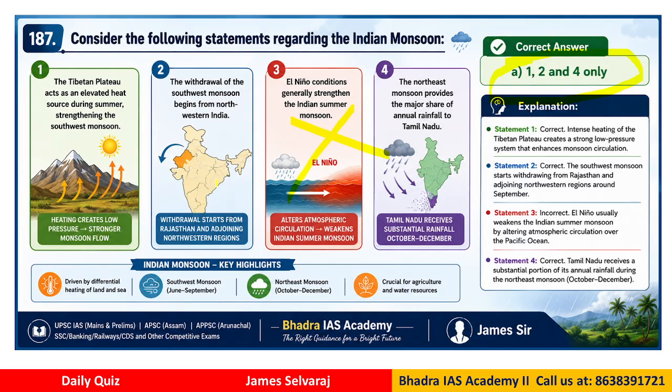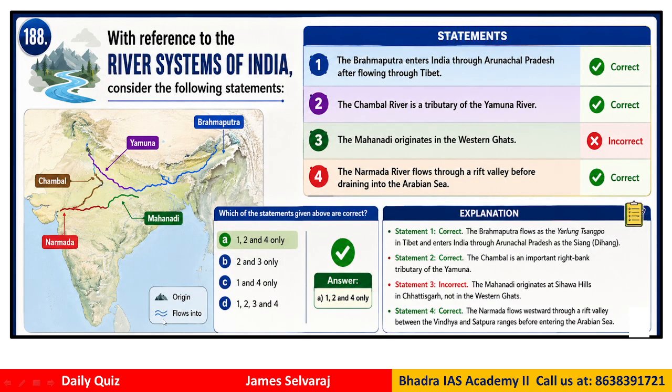So this kind of, we can say, even current affairs related news can be put into an exam form, conceptual form. Yeah, because these are static concepts. What happens because of El Nino? This is a static concept, right? So when you are preparing for competitive exams, you need to prepare at this kind of exam level. Even for SSC and all, this kind of statement based questions can be expected. Clear? Okay.